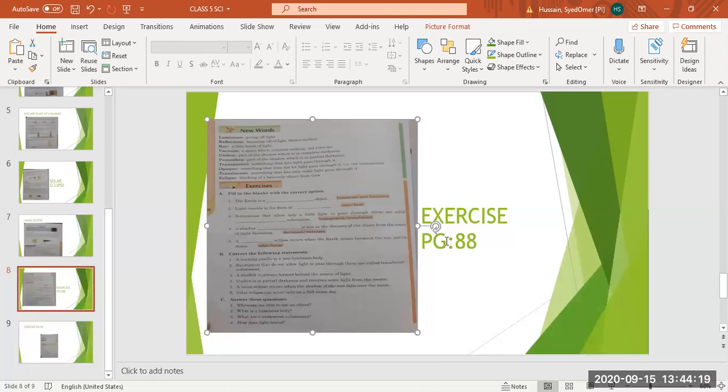Solar eclipse can occur only on a full moon day. But we know that it occurs on a new moon day. Cut full and write new. Solar eclipse can occur only on a new moon day.